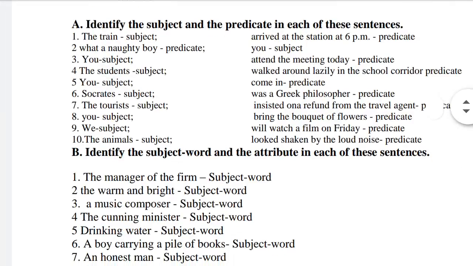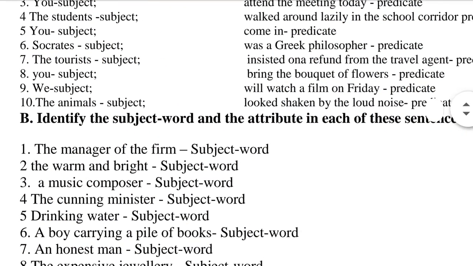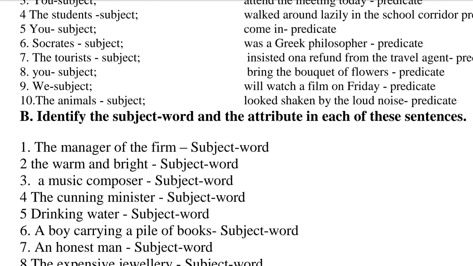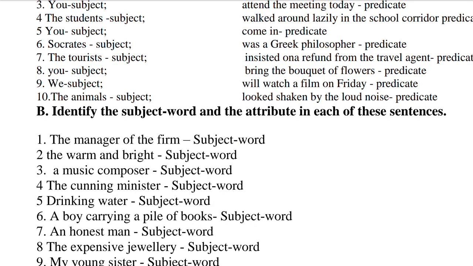Now go to the next segment, that is B. Identify the subject word and the attribute in each of the sentences. Unfortunately I have written identify the subject word and the attribute in each of these sentences.